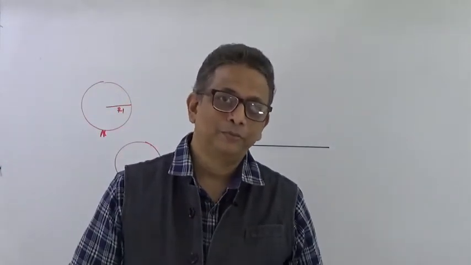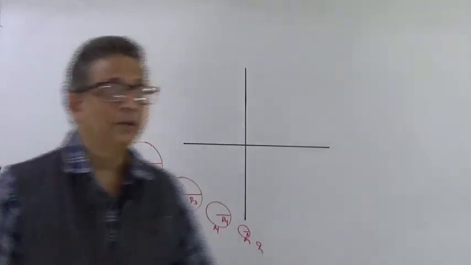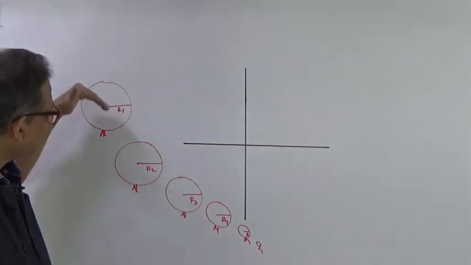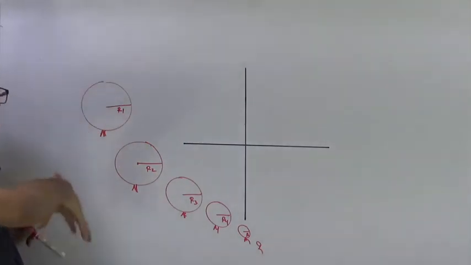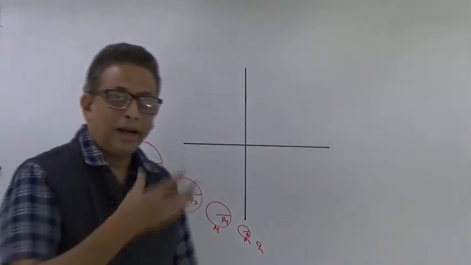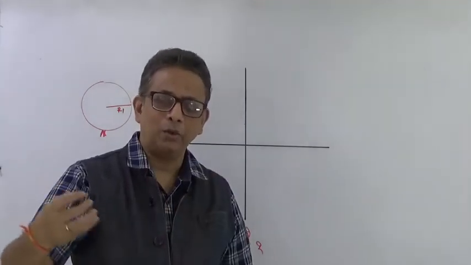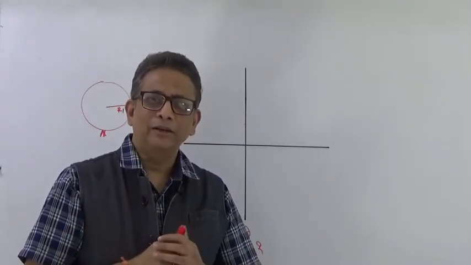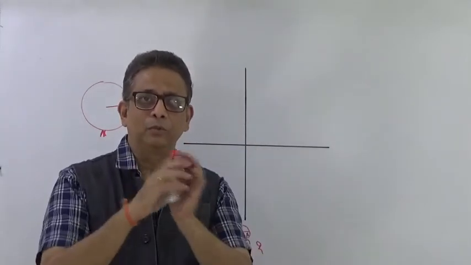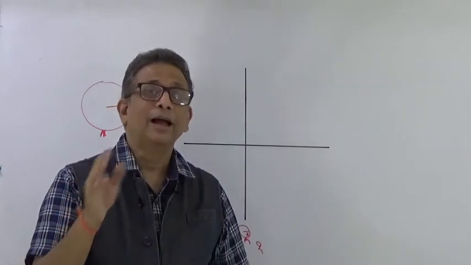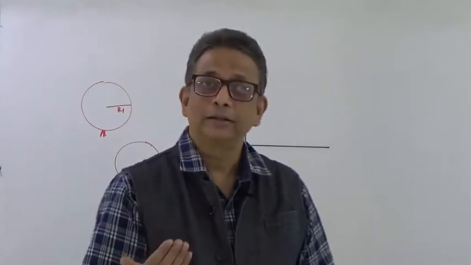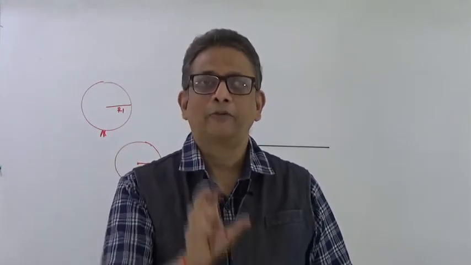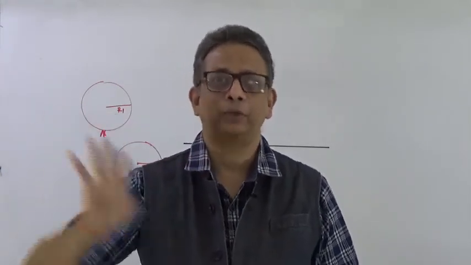It is not possible. So how do I come to know at 2 seconds what is going to be the radius of that balloon? If I am able to understand the tendency, the rate at which the volume is coming out, then if it is coming out with certain volume in certain time, I can predict what could be the radius after so much volume has been removed from the balloon.